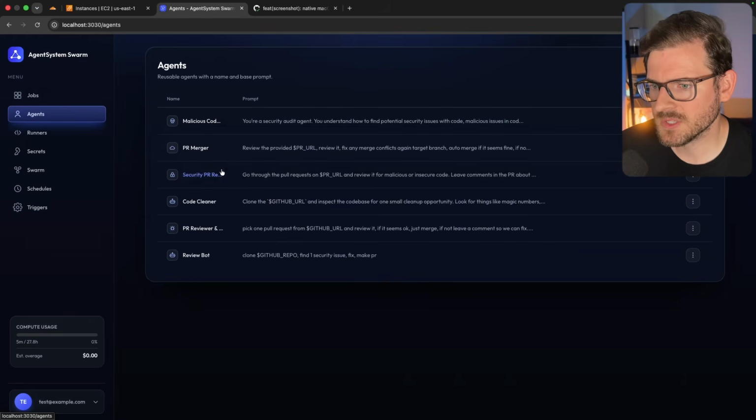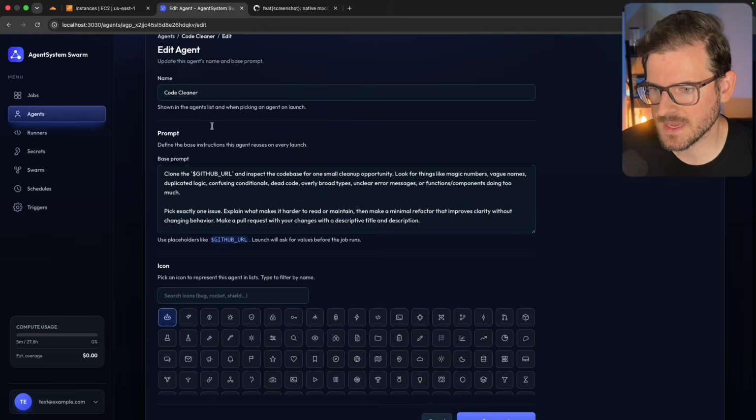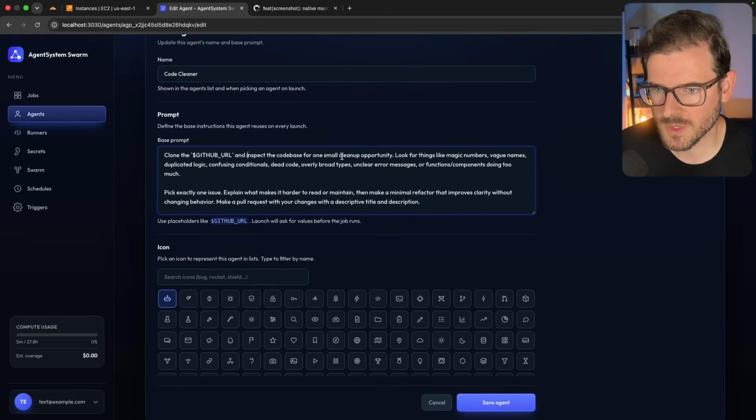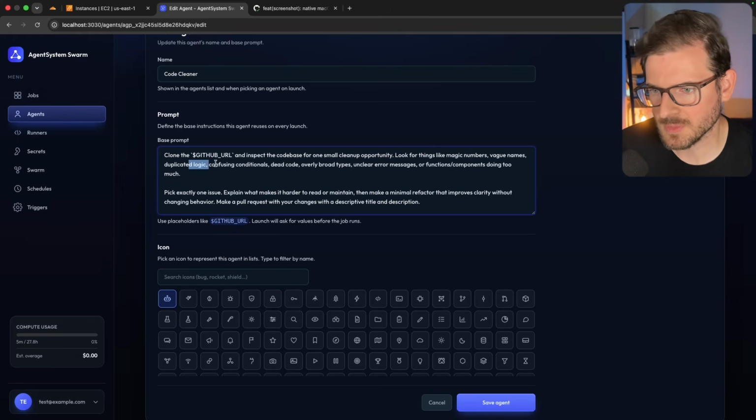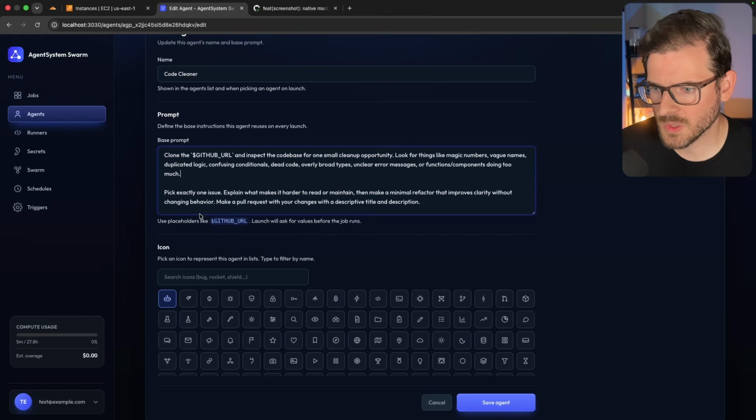So one example, let's go to my agents. I do have a code cleaner agent. So this is basically going to say clone a GitHub repo URL, inspect the code base for one small cleanup opportunity, look for things like magic numbers, vague names, etc., duplicate logic. Basically, it's an agent that'll go and clean up code. And then it makes a pull request with the changes, which will then get inserted into the repo. So let's actually kick this off, and I'm going to do this in a swarm. So let's go to swarm.